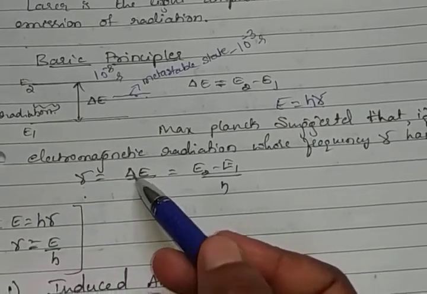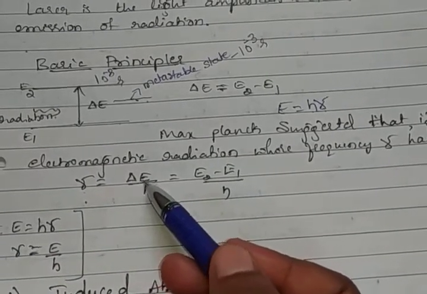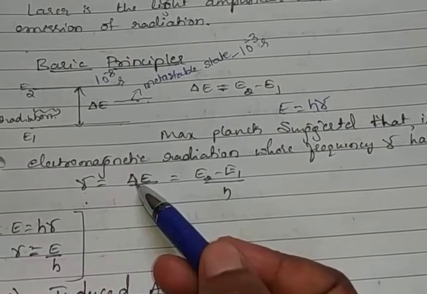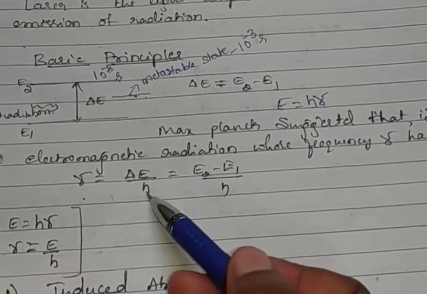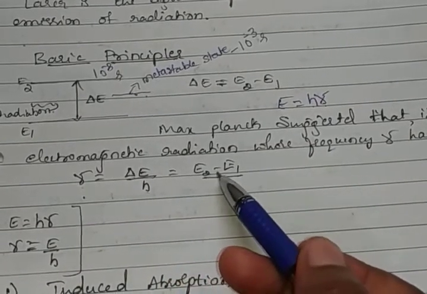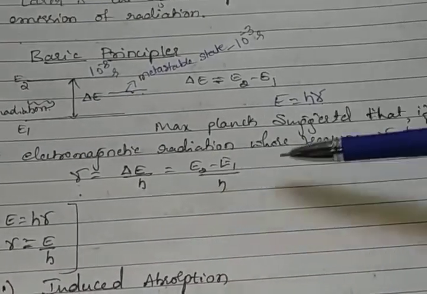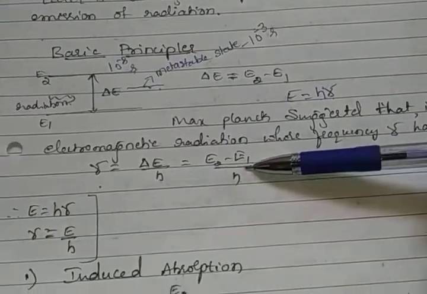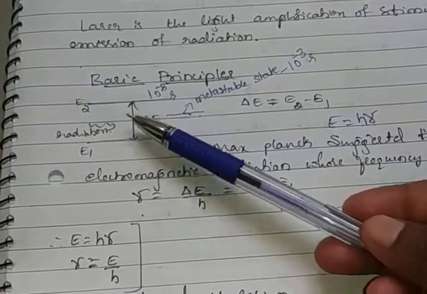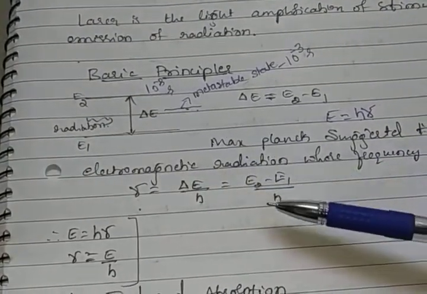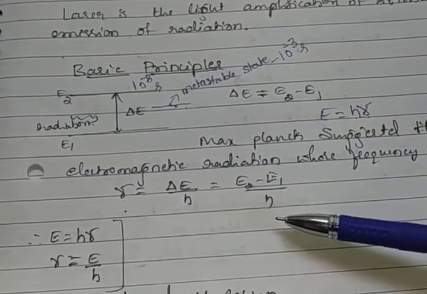Instead of E, here we take delta E, the energy difference between the two energy levels, divided by h, which is E2 minus E1 divided by h. When external radiation interacts with the system, we get this relation: E2 minus E1 divided by h.